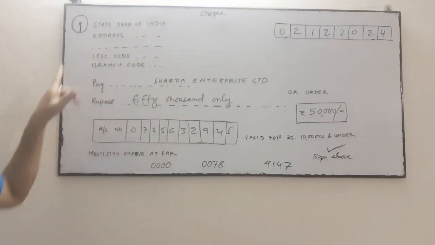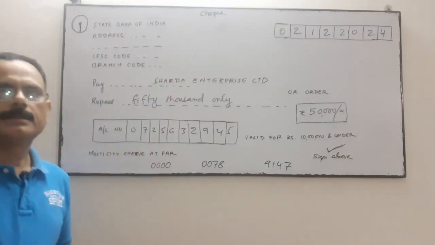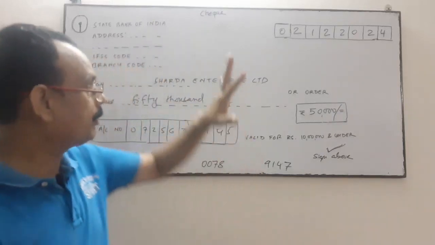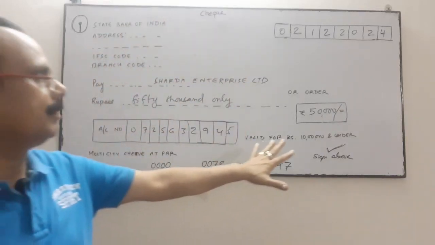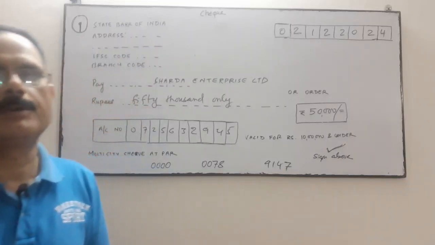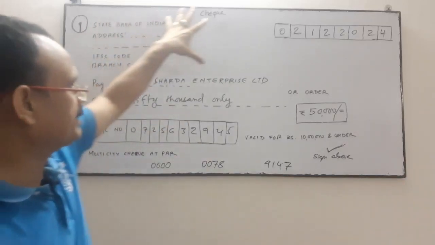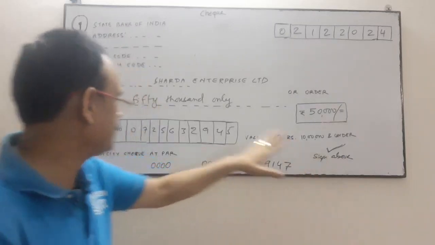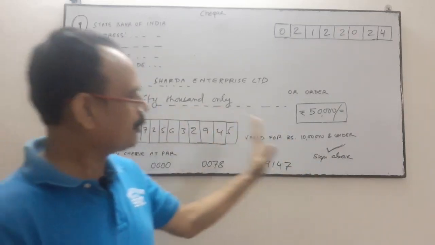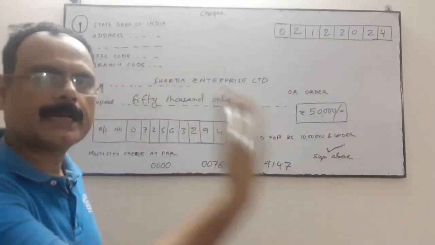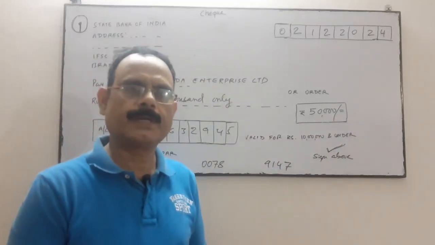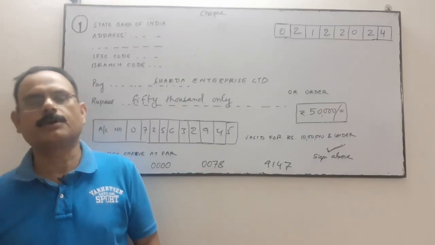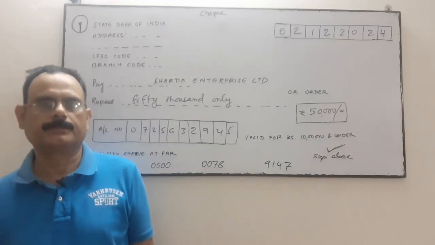So this is the format of a check. It varies a little from one bank to another, but all the information you will get. Maybe the address will be in the center, maybe the sign will be at this side, but normally the sign is at the right side. A check is also a documentary evidence, a documentary proof.